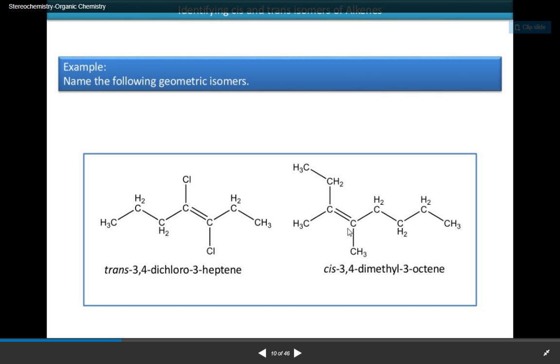In this example, see, this is the double bond, and here it is a methyl group. On this carbon also there is a methyl group on the same side of the double bond, so it is cis-3,4-dimethyl-3-octene.